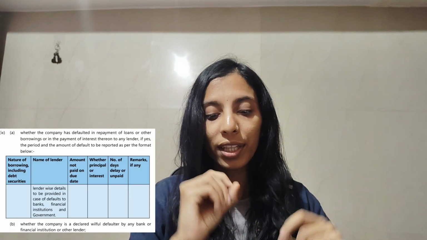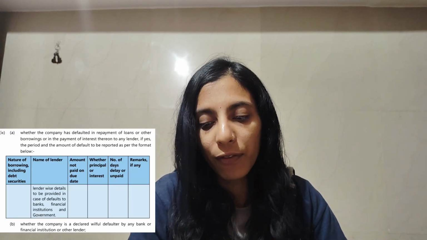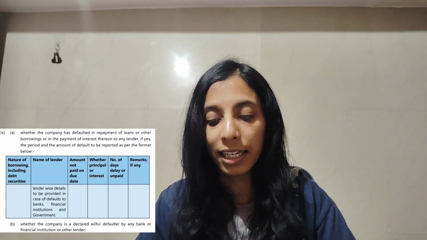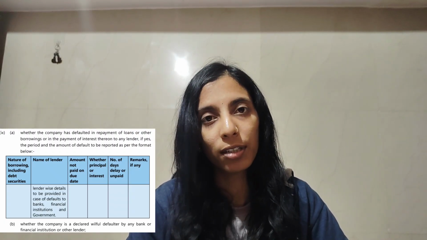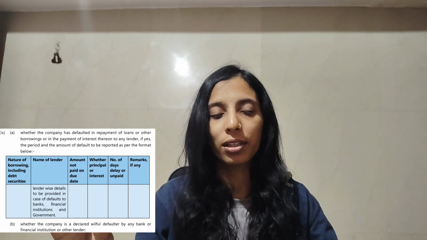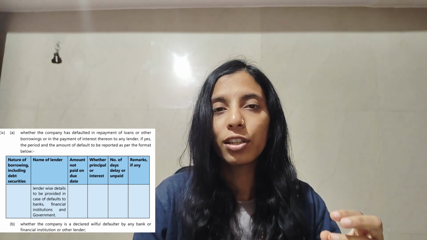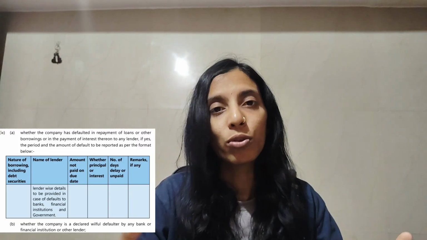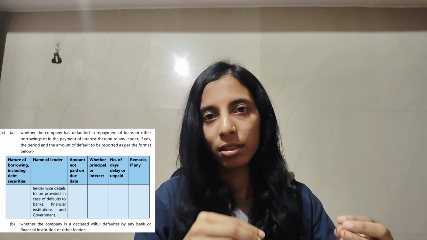The second one is whether the company is declared a willful defaulter by any bank or financial institution or other lender. Mark the words declared willful defaulter. Is the company declared a willful defaulter by any bank or financial institution or any other lender? That's the second point. Here you need to remember what are the things that we need to disclose, that you have to write in these points.